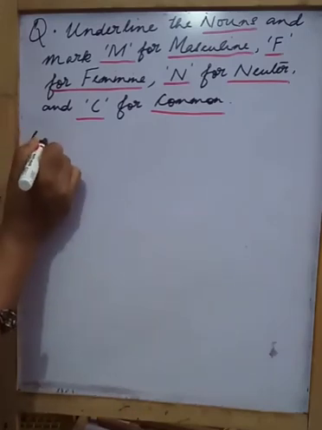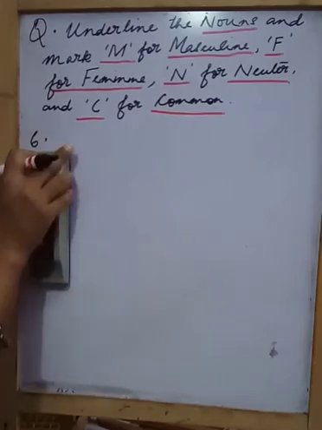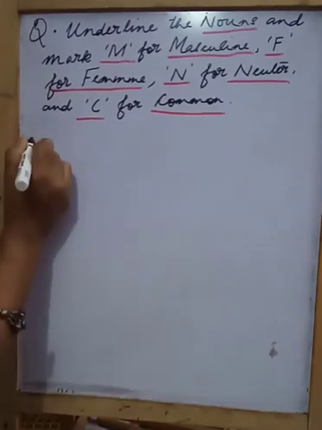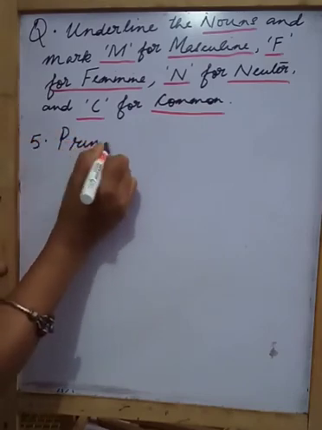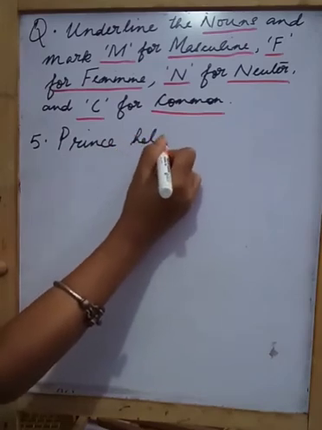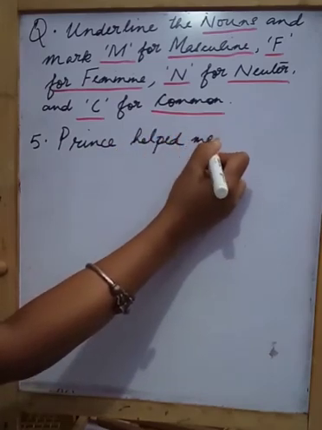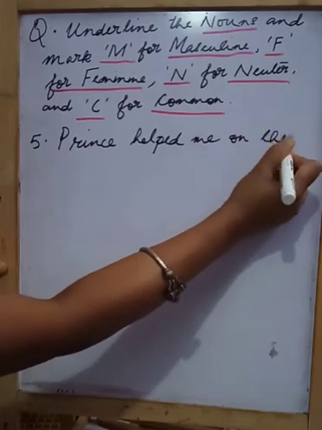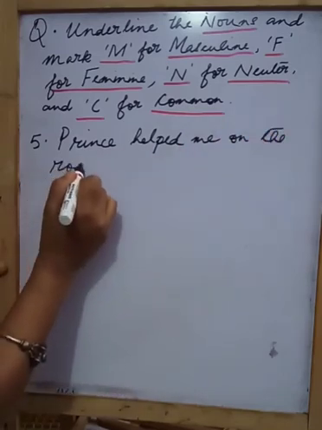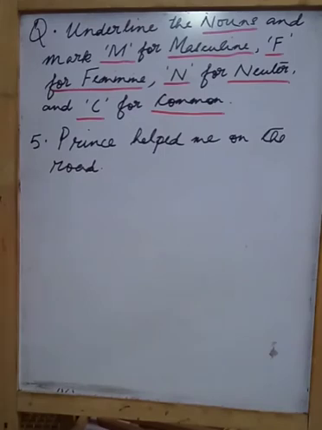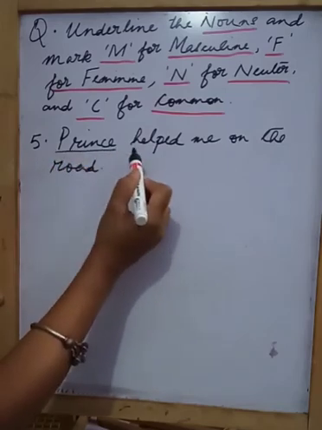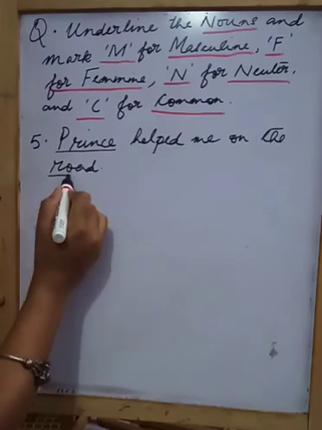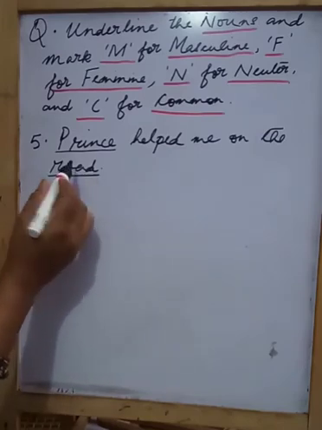Number 6. Oh, sorry, we have done till number 4. Let's do number 5. Prince helped me on the road. Alright. So here we are seeing the name of a person is mentioned. Prince. So this is a noun. Helped me on the road. Where did Prince help me? On the road. A place. So this is another noun.